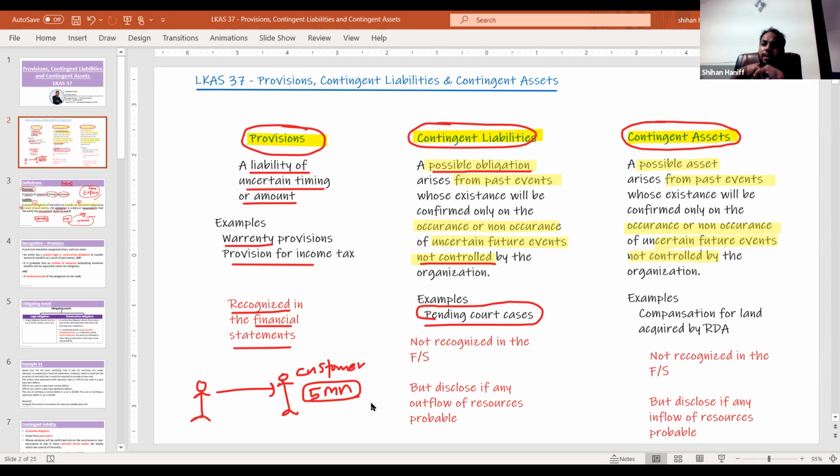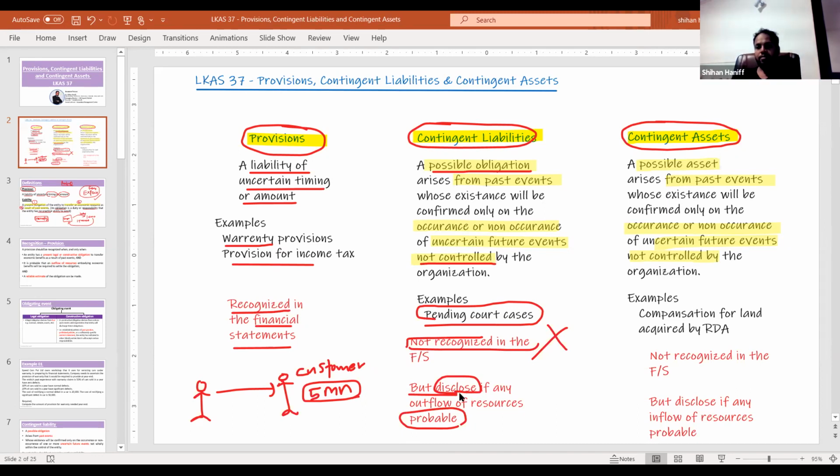Right? So the decision is decided by a third party, which is not under the control of the organization. These are called contingent liabilities, and remember, contingent liabilities are not recognized in the financial statements. Not recognized. But if an outflow of resources is probable, say 5 million, and you have some idea whether you will have to pay, then you can disclose it in the financial statements.